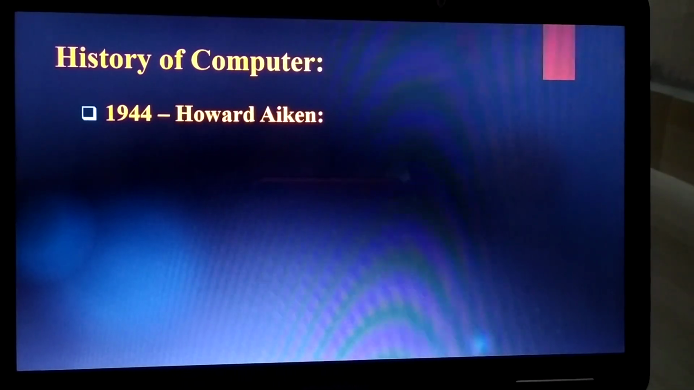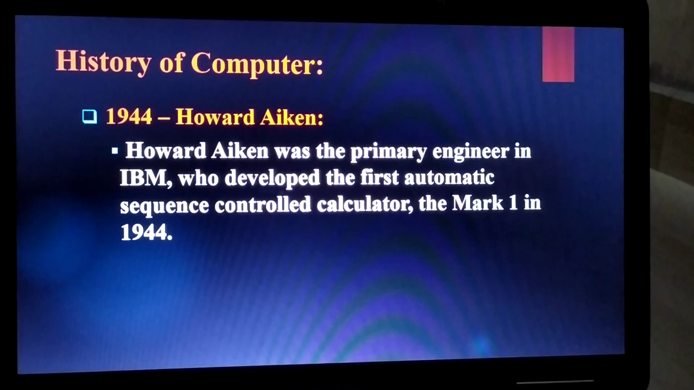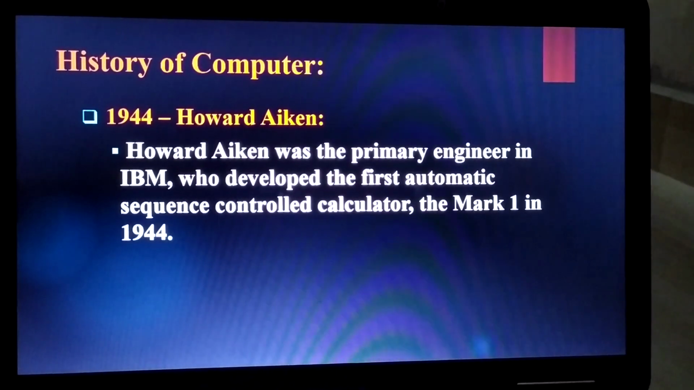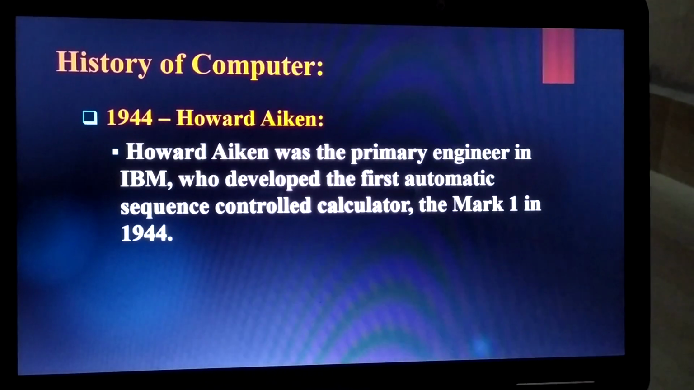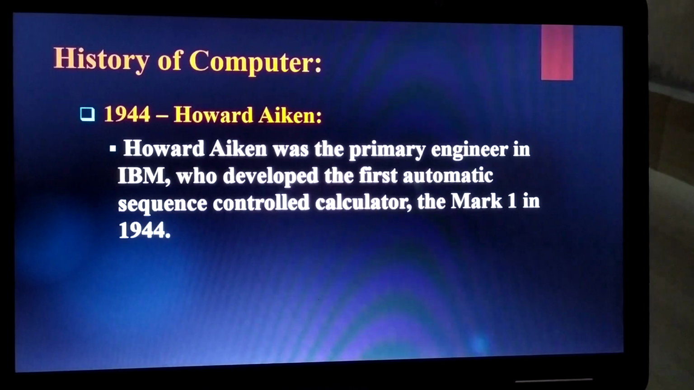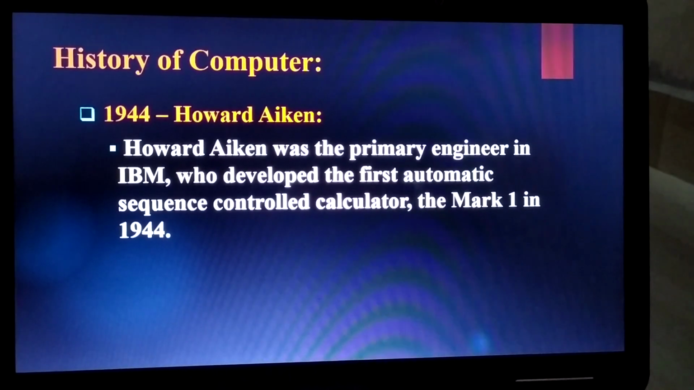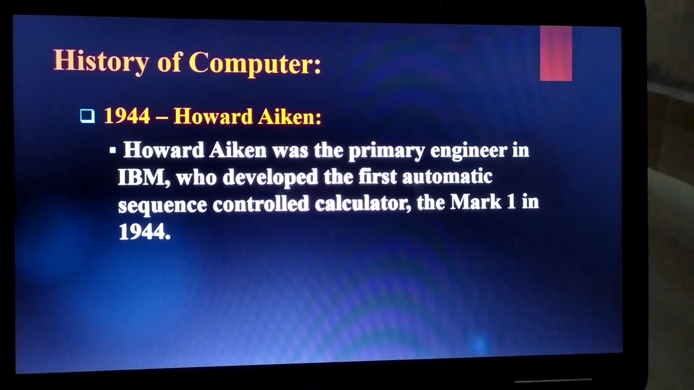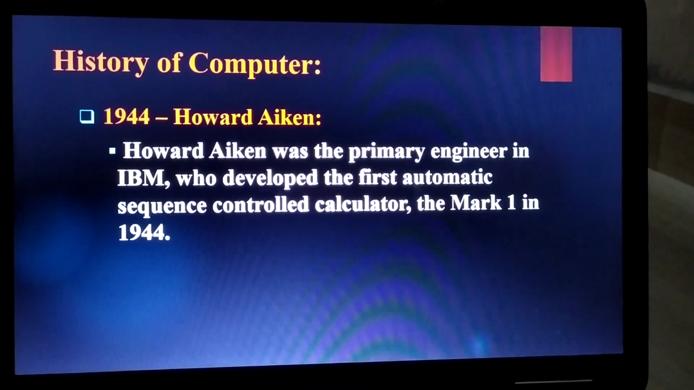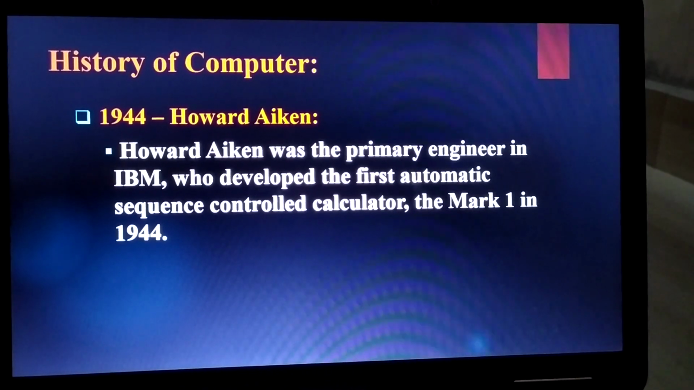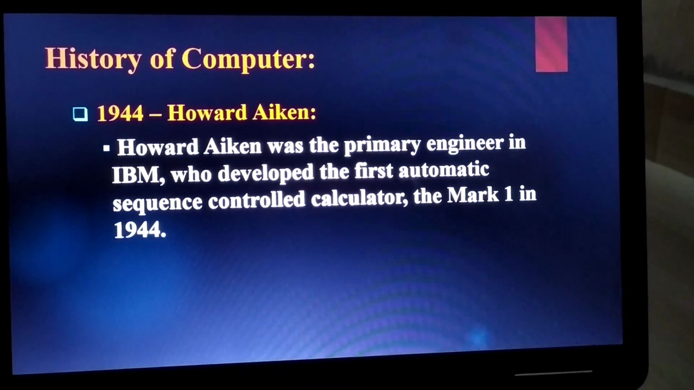Next one, Howard Aiken. Howard Aiken was the primary engineer in IBM who developed the first automatic sequence controlled calculator, the Mark I, in 1944. So Howard Aiken invented which machine? Mark I. In which year? In 1944.